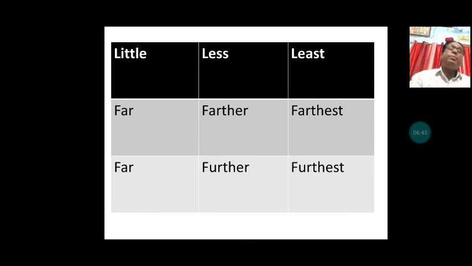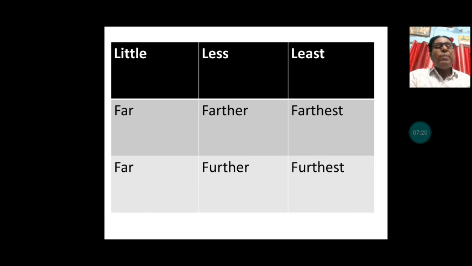We have some more examples here that I have given you. Little, less, least. Far, farther, farthest. Here, far has two forms in comparative and superlative. One is far, farther, farthest, which is for distance.